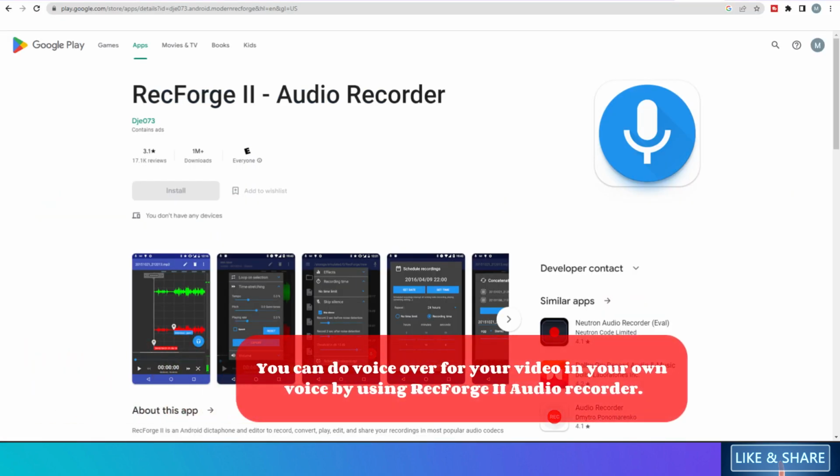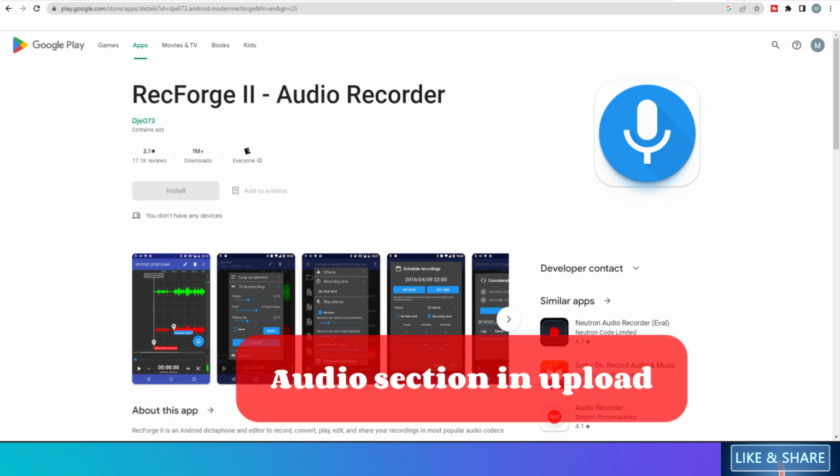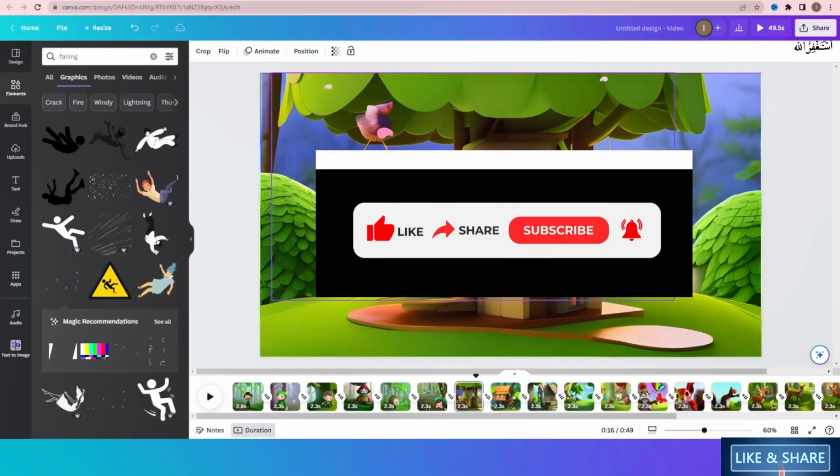You can do voiceover for your video in your own voice by using Force audio recorder. First you have to install this app on your mobile from the Play Store and then in a small silent room start narrating the whole story by pressing the recording button on the app. Now just save this file and upload it in the Canva website using the upload tab, and in the audio section add it to the animated video.